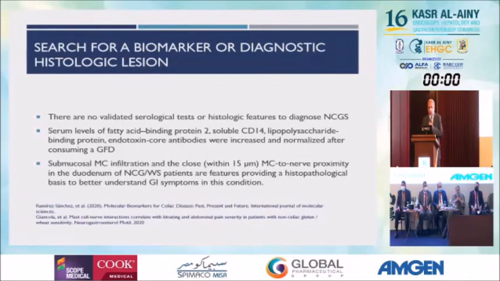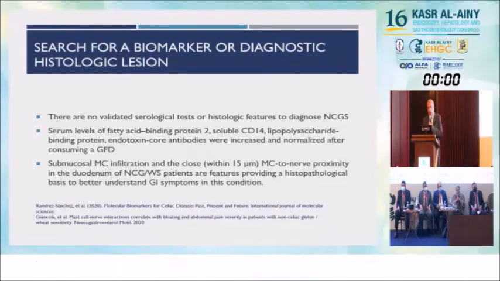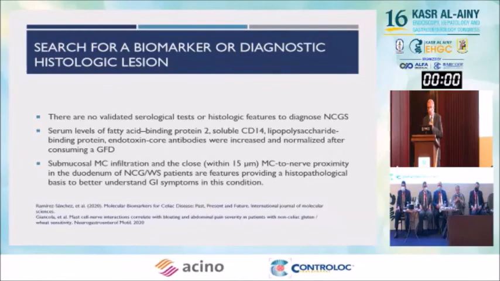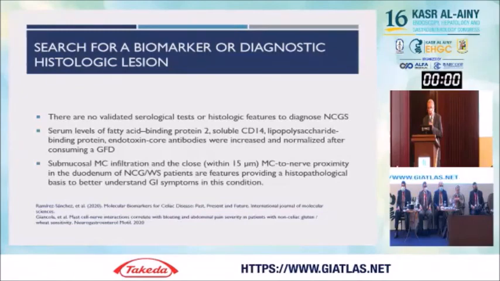Until now, there is no validated serological test or histological feature to diagnose non-celiac gluten sensitivity. Serum levels of fatty acid binding protein 2, soluble CD14, lipopolysaccharide binding protein, and endotoxin core antibodies were increased and normalized after consuming a gluten-free diet. Some mucosal mast cell infiltration and close proximity within 15 micrometers to nerves in the duodenum in non-celiac gluten sensitivity patients are features providing a histological basis to better understand GI symptoms in this condition. This leads to further research being recommended.